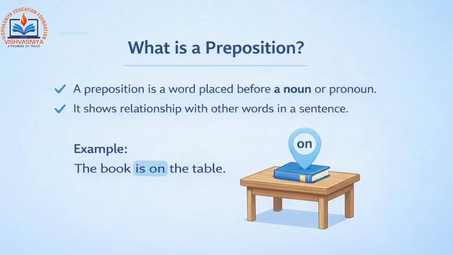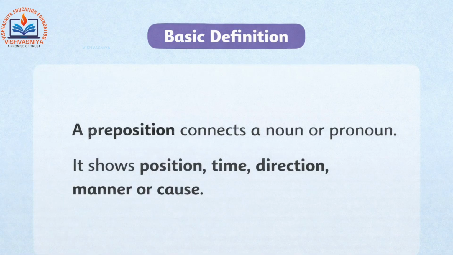A preposition is a word placed before a noun or pronoun. It shows relationship with other words in a sentence. Example, the book is on the table. A preposition connects a noun or pronoun.